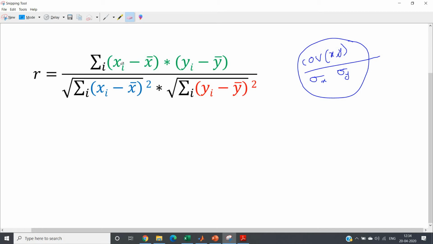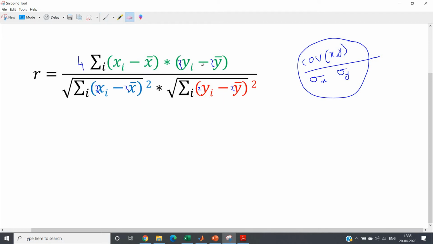Now you can clearly see, if we multiply all the values of a particular x variable by 2, what will happen? See, very simple. Suppose here all the values of x will be 2 times, the mean will also be 2 times, all the values of y will be 2 times, and the mean will also be 2 times. The same will be reflected here also. This will be 2 times, this will be 2 times, this will be 2 times, this will be 2 times. Now in the numerator, this 2 will come outside, and from y minus y bar also 2 will come outside. So as a result, in total outside it will be 4.